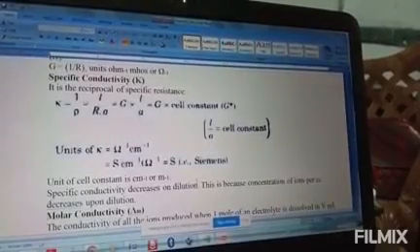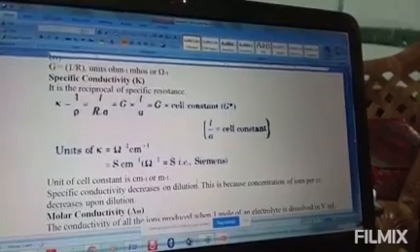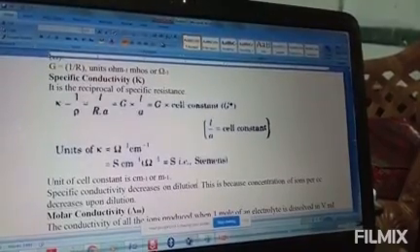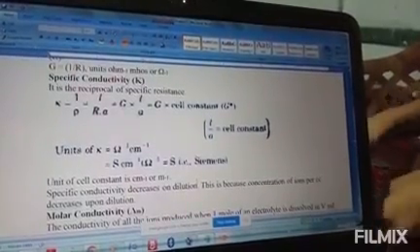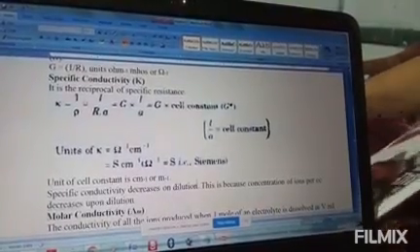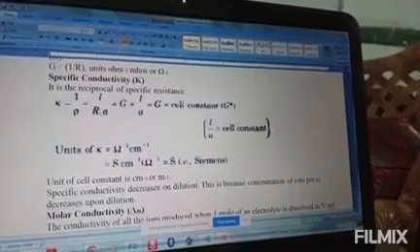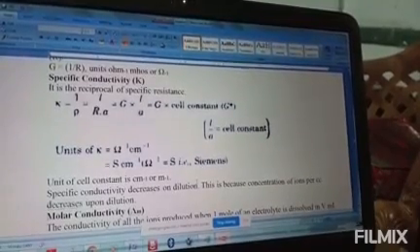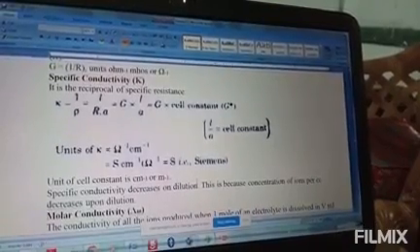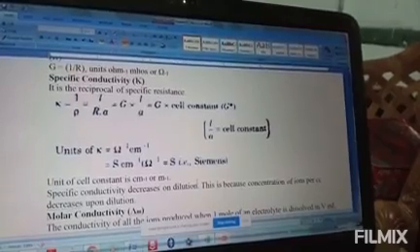We can ask why specific conductivity decreases on dilution. Clear? Your answer is, it is because of the decrease in concentration per cubic centimeter during dilution.